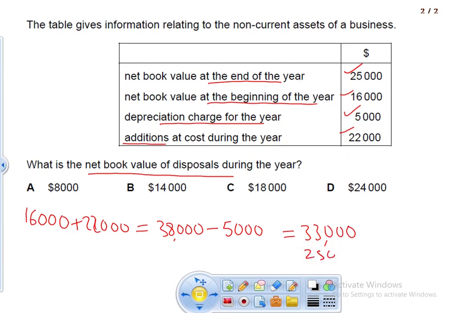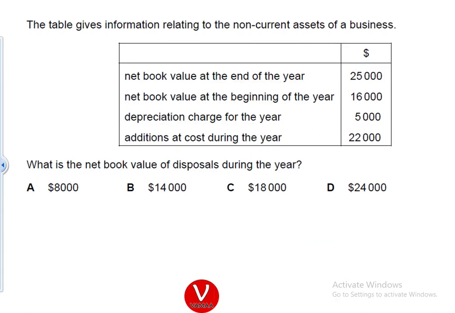Okay, so if you subtract 25,000 from here, then I can say worth 8,000 is missing. So the correct option is 8,000, option E. Understood? Okay, let's verify our answer.